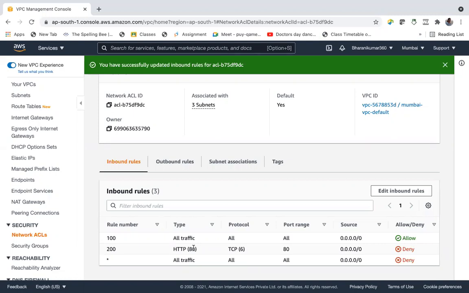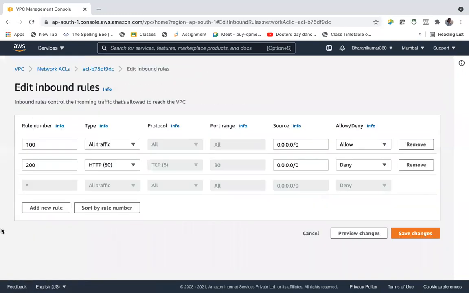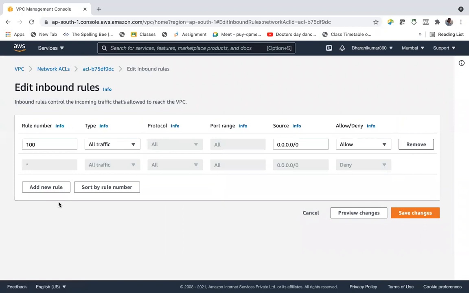So when we are working with subnets, we have to be careful because it applies to the entire subnet. All the EC2 instances and other services within the subnet, not only EC2, databases and other things. These rules will affect everything in the subnet. So let us remove this rule and save changes.